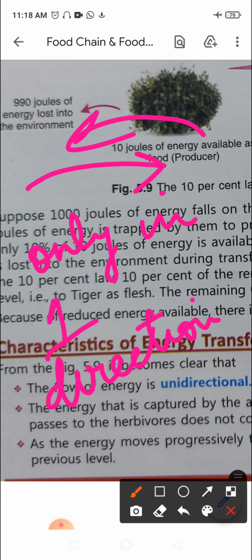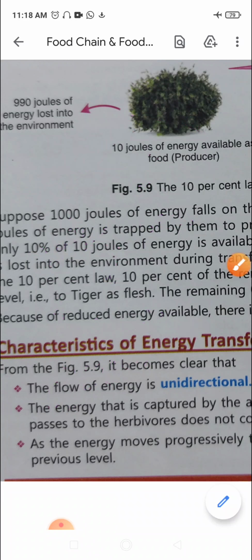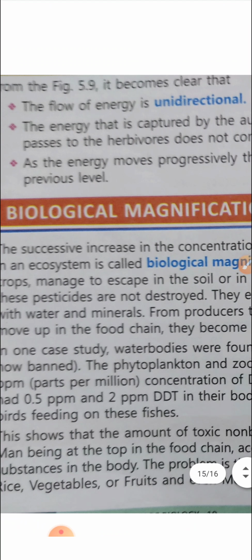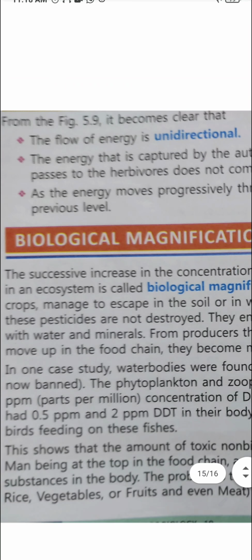As the energy moves progressively through various trophic levels, it is no longer available to the previous level. Since it is unidirectional, it cannot come back. So that's about the characteristics of energy transfer. We move on to the next topic, which is biomagnification.